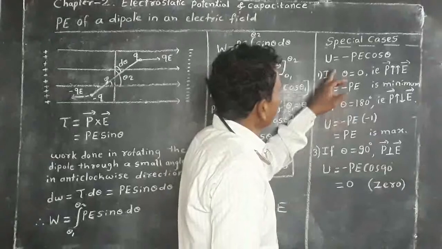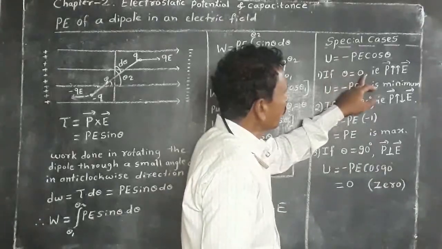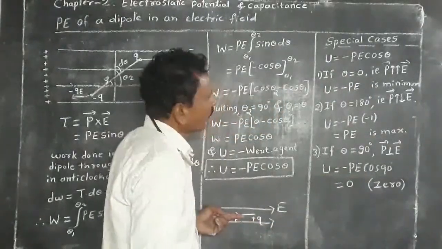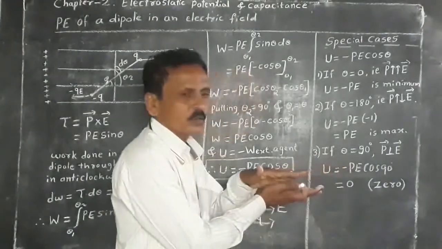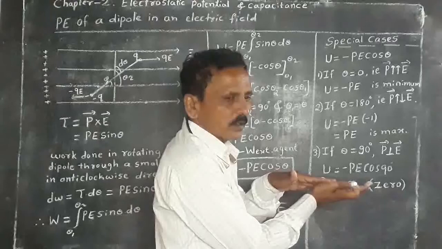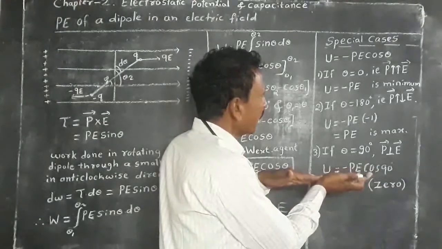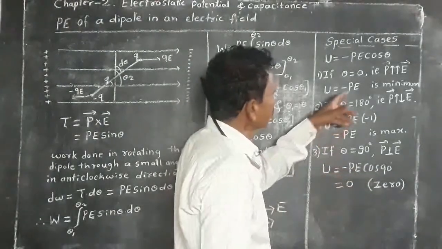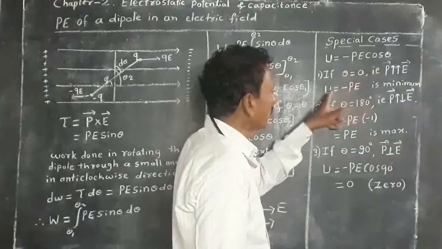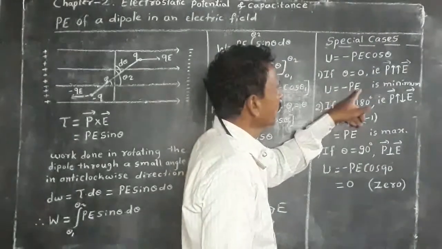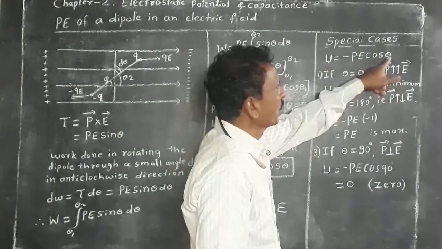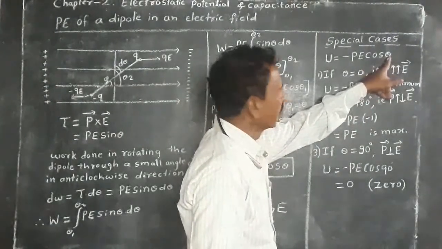Therefore, if theta equal to 0, dipole moment and electric field are parallel to each other, along the same direction. Therefore, U equal to minus PE, because theta equal to 0, cos 0 equal to 1.